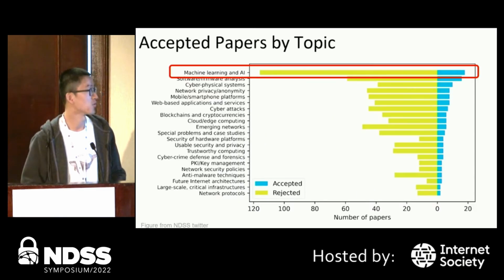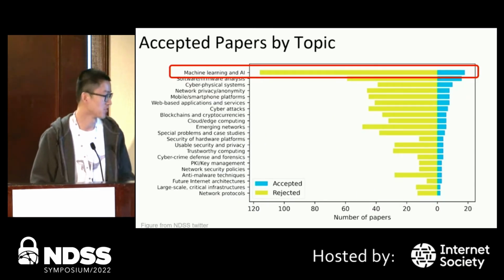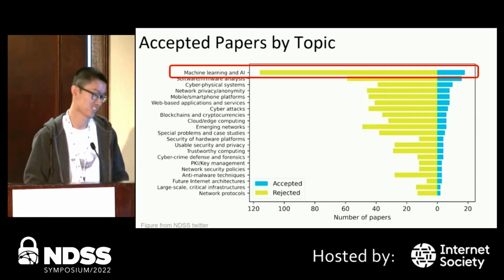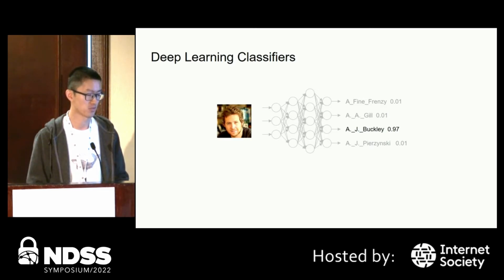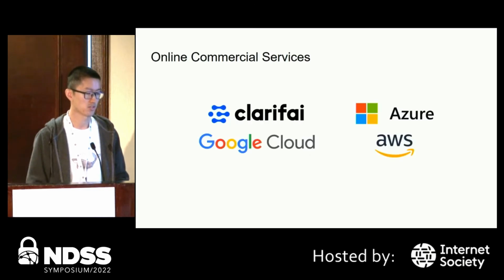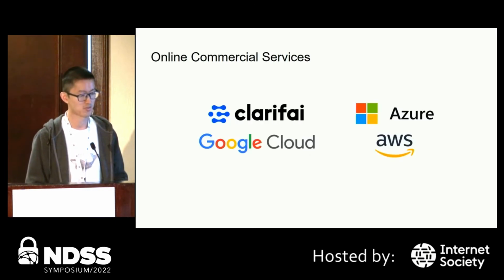As we have seen this morning, deep learning is very popular. Deep learning has achieved astonishing performance in many different tasks, especially in image classification. You can consider a classifier as a function. It takes in an image and outputs a distribution of confidence over all the labels. There are also a lot of online commercial services providing such classification APIs.